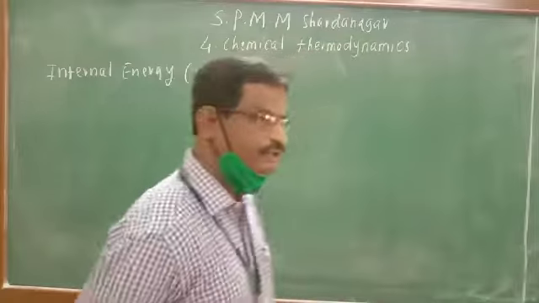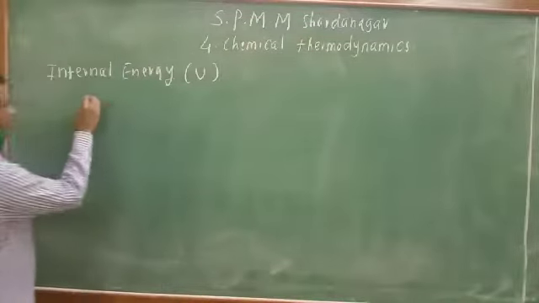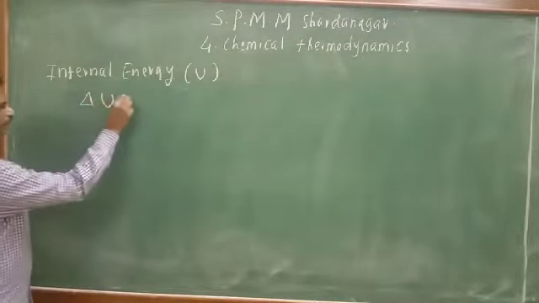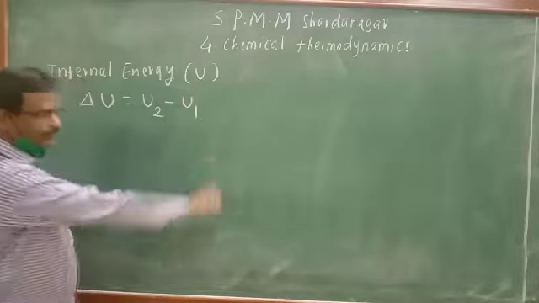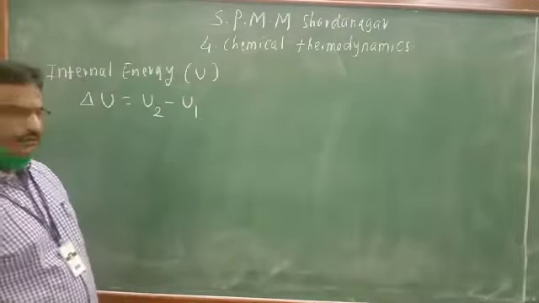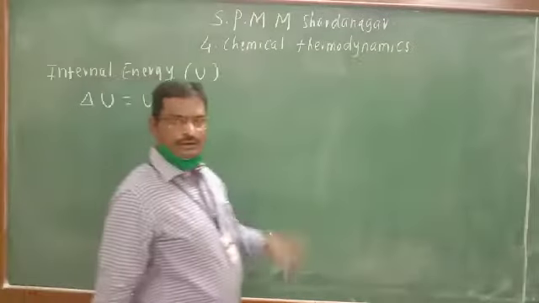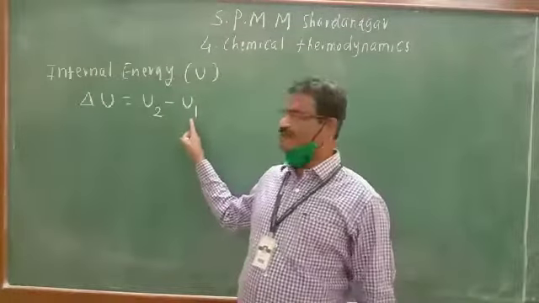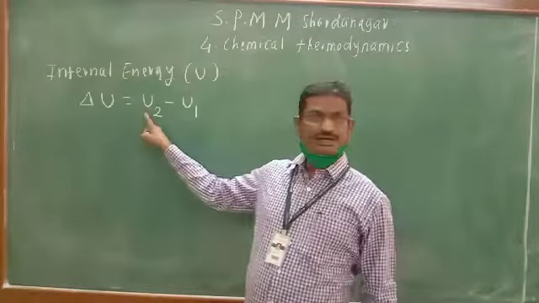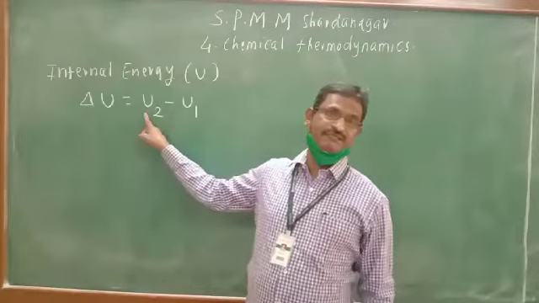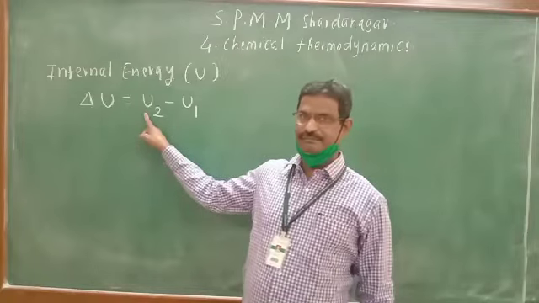Therefore, change in internal energy can be calculated as delta U equals u2 minus u1, and as usual we know u1 is the internal energy in the initial state of the system and u2 is the internal energy in the final state of the system.